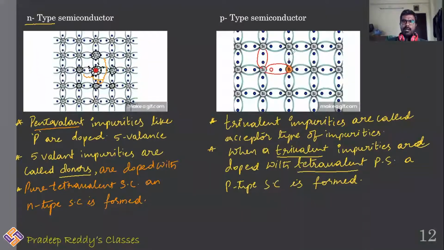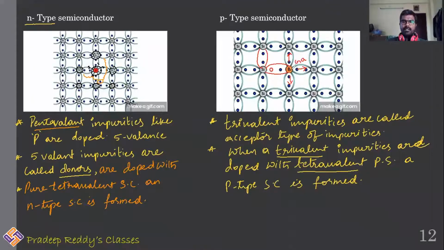Boron is sharing one electron with this, one electron with this, one electron with this, and there is one empty space for this boron because it is trivalent. You can take even gallium also, which is a trivalent impurity, not only boron. This has 3 valence electrons.